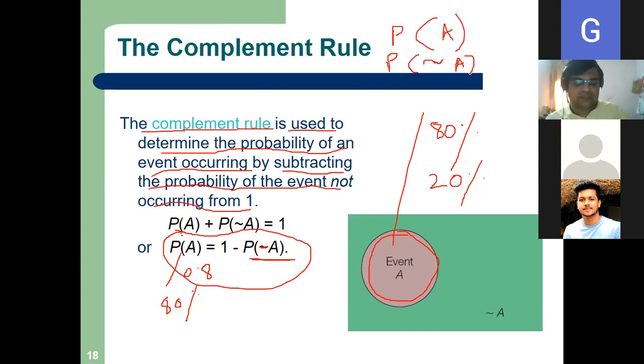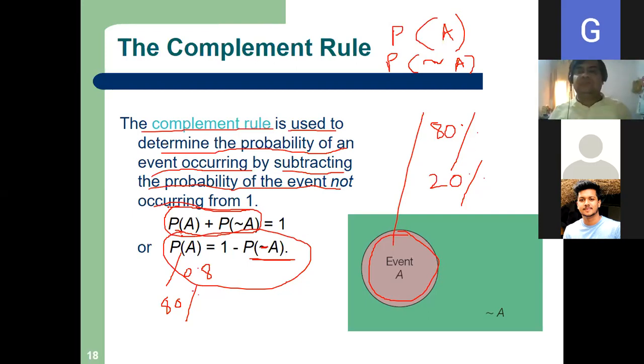These two sum to 100%. The probability of occurrence of A plus the probability of not occurrence of A is equal to 1.